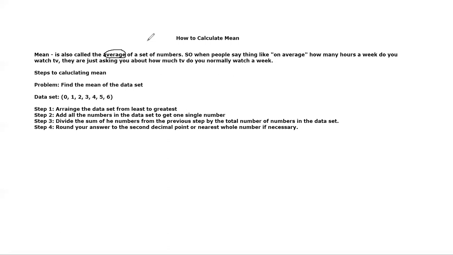In general, in the real world, when people use the phrase, things like on average, how many hours a week do you watch TV? They're just asking you to kind of guess how many hours you normally watch TV. The key word here is normally. Average is kind of saying normally or usually, or it's referring to that in the real world. In statistics class, it's going to refer to a specific number, the number that's within the center of the data set, numerically speaking. And there's a difference between the number in the center of the data set, numerically speaking, and the number that's physically in the middle, which is the median, which is the next thing we're going to do.